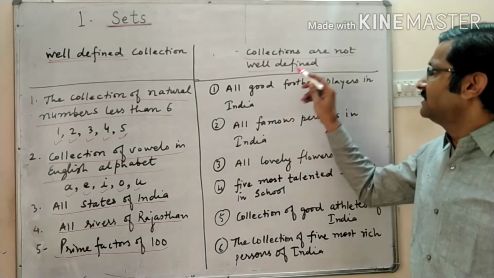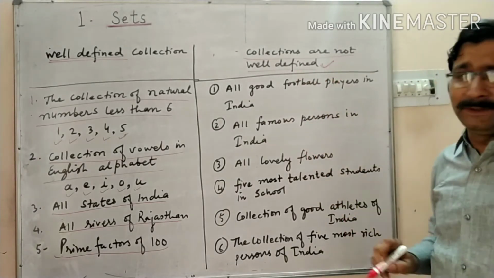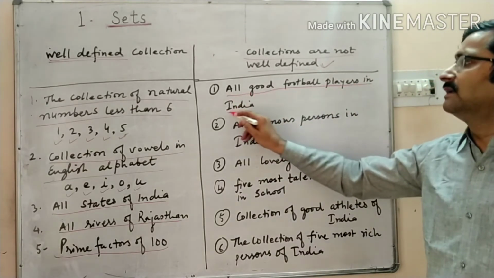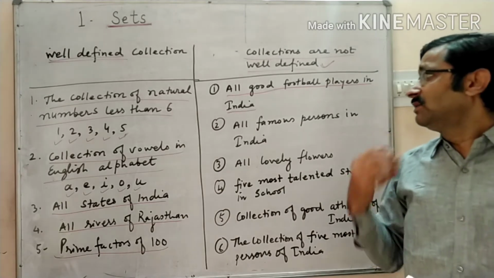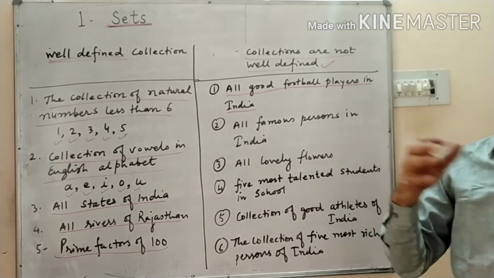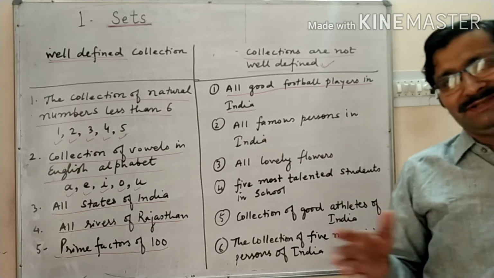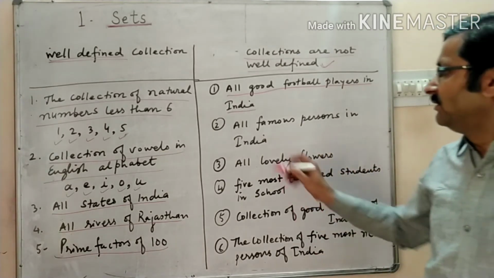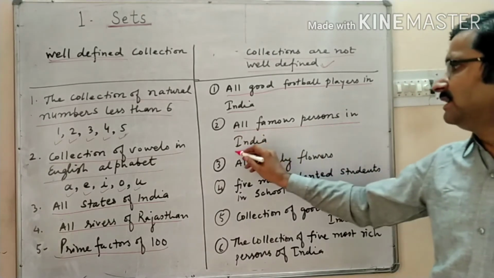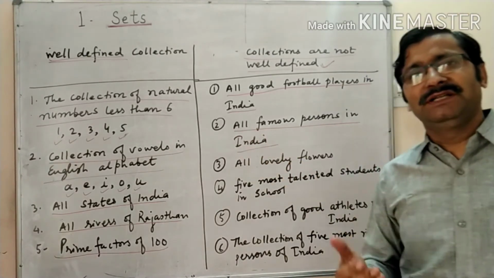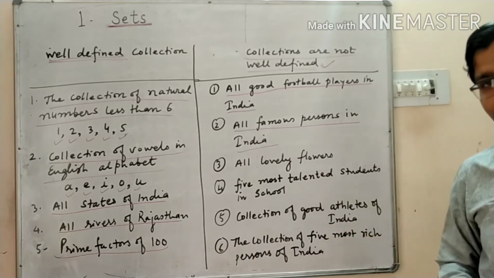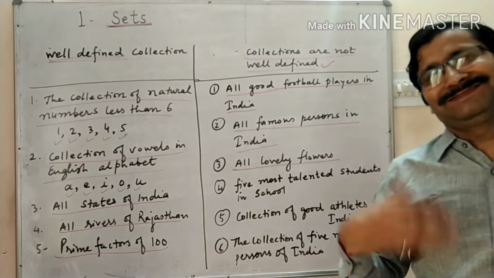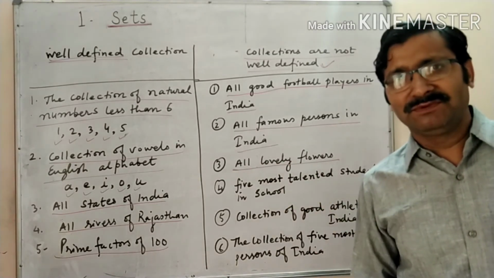These collections are not well defined. If I ask for all good football players in India, everyone will write differently, according to their own opinion. All famous persons in India: the answers can vary. All lovely flowers: someone will like a flower, someone will not.